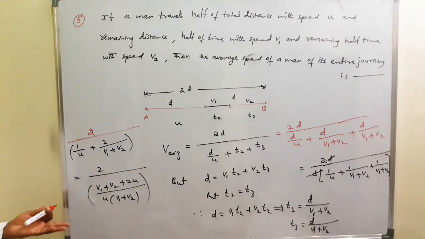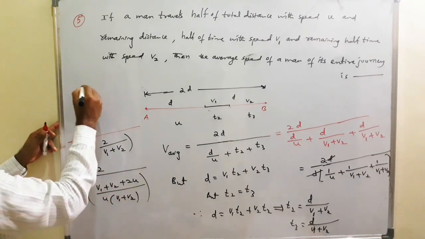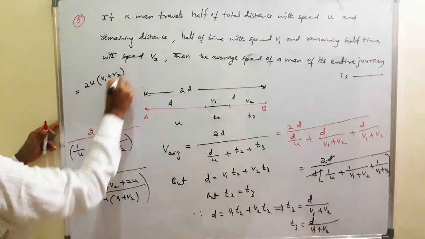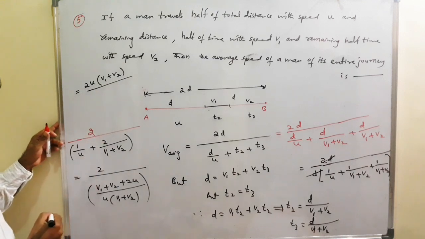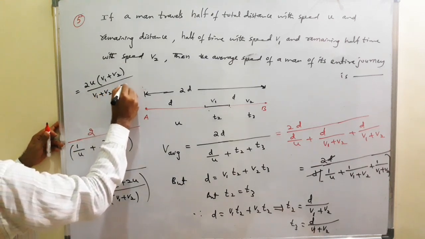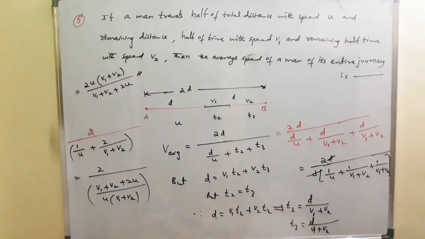After that, this value is reversed and written. Final answer is 2 times u into V1 plus V2 divided by V1 plus V2 plus 2u. So this is the average speed for this case.